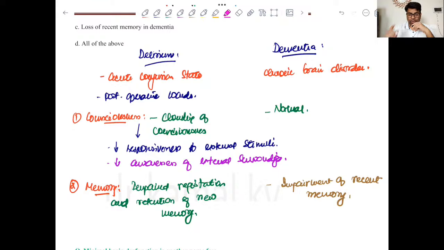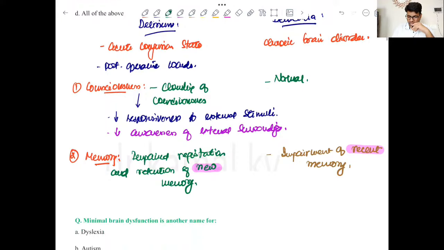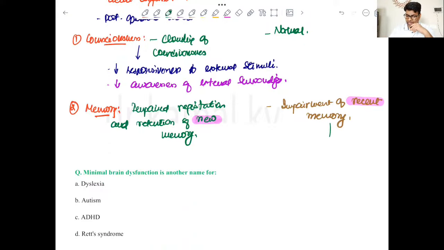Clear? So one important difference is new memory in terms of delirium and recent memory in dementia. Now how do we check recent memory? To check recent memory, we can ask the patient what he ate in dinner last night, right? So you can ask him what he ate in dinner, or even what he ate in breakfast today morning. So just any recent event.